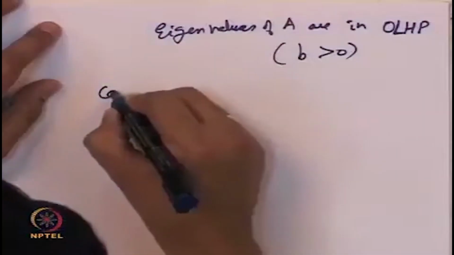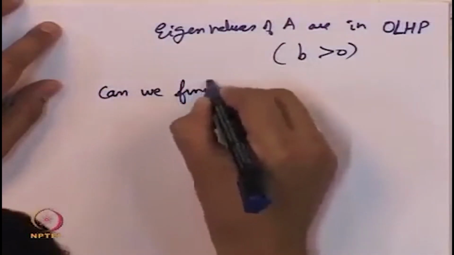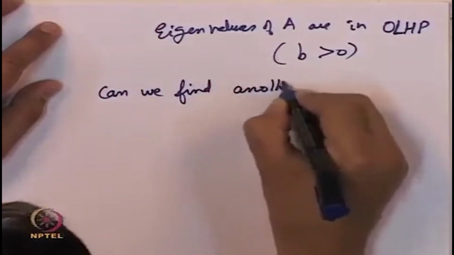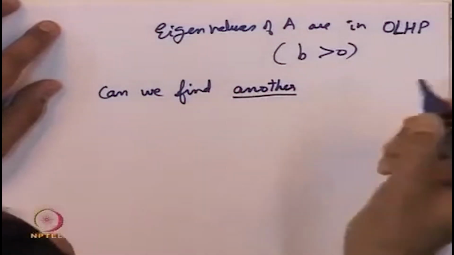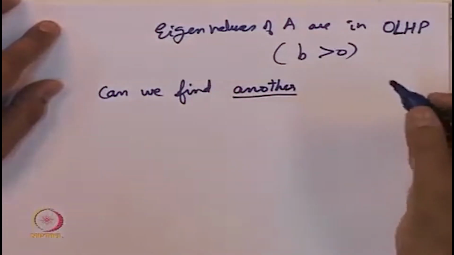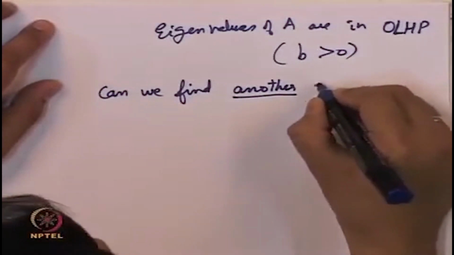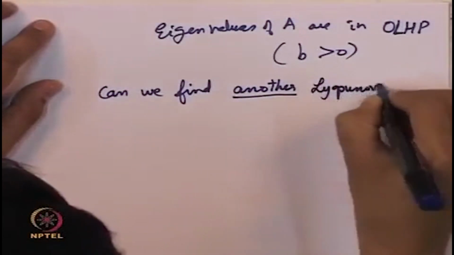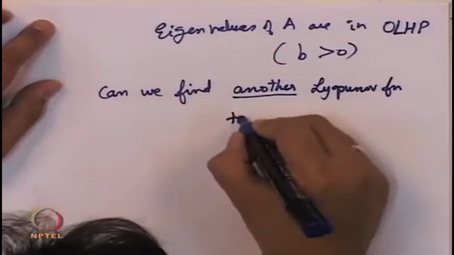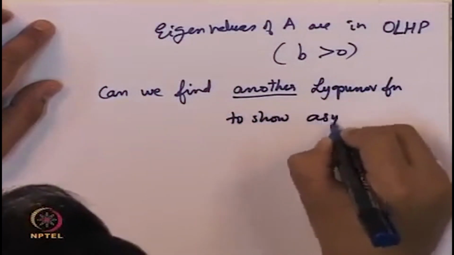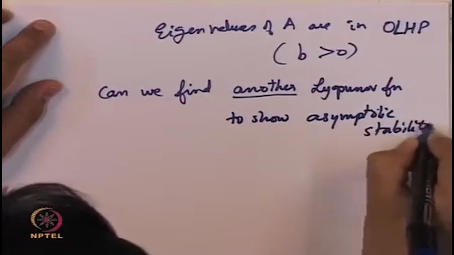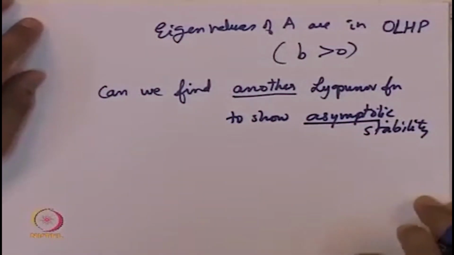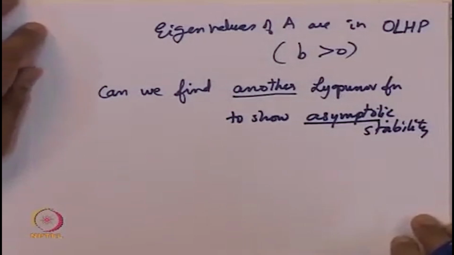However, that Lyapunov function could not help us with that. So can we find another Lyapunov function? After all, the Lyapunov theorem was only a sufficient condition for stability and asymptotic stability. Since we already know that the equilibrium point is asymptotically stable, can you find another Lyapunov function to show asymptotic stability? The energy function already helped us to prove stability, but we want to prove asymptotic stability.